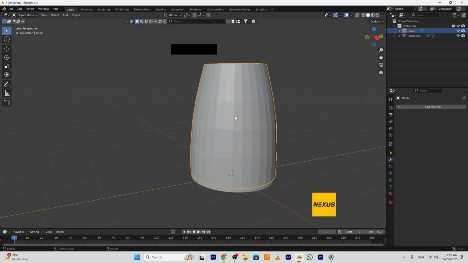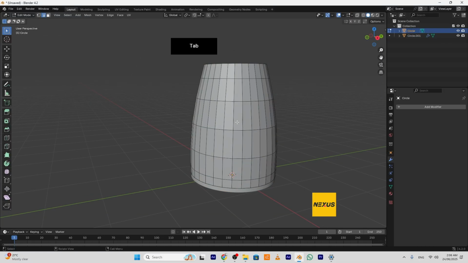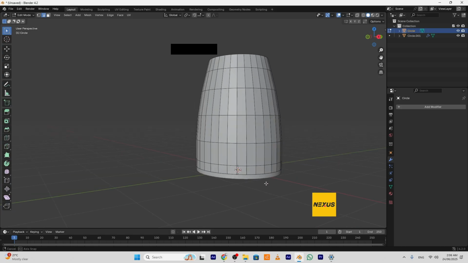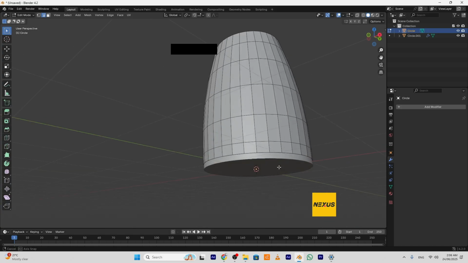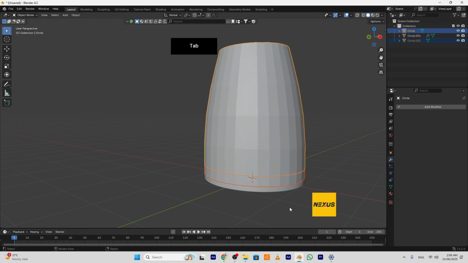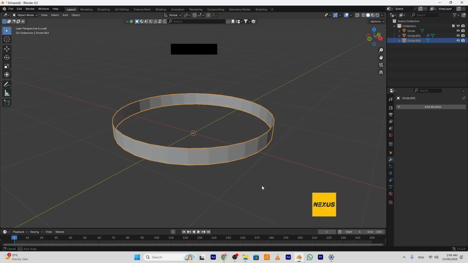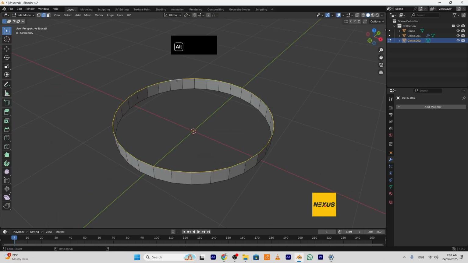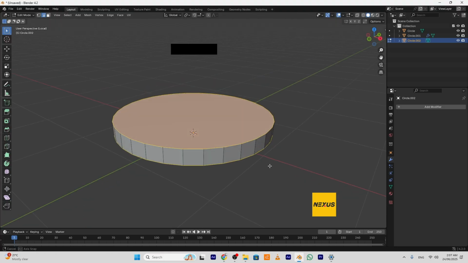Right now I will select this object. Go to edit mode. Select the loop. Control plus. I will separate this two. Switch to solo mode. Select this loop and this loop. Hit F to fill them.